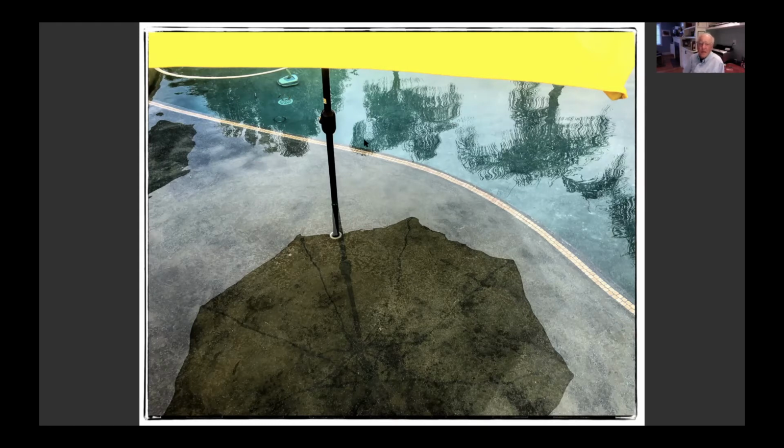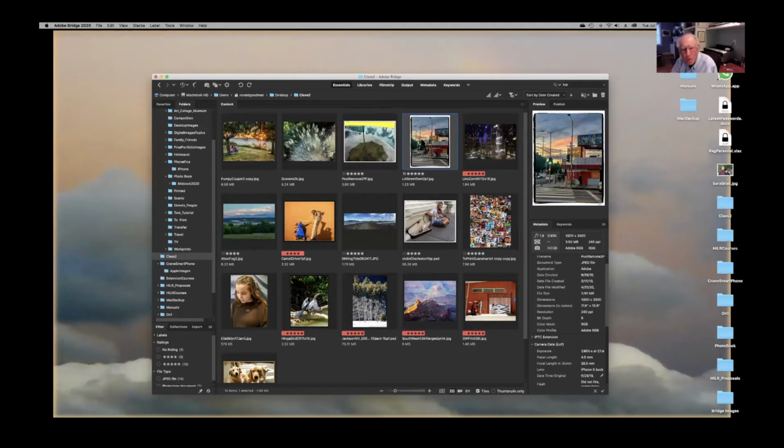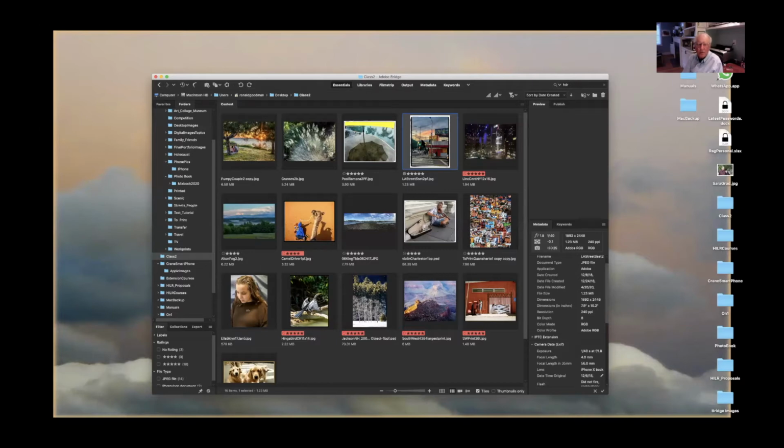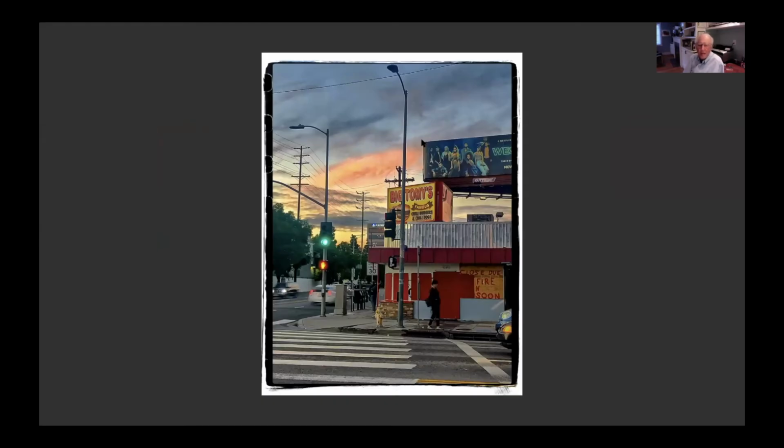The contrast of the yellow at the top gives you, again, I wouldn't say negative space, but a balance to the reflection of the umbrella in the water and the yellow there at the top. These are some of the elements of composition. I want to show you another very good example of how to use high dynamic range. This is a photograph taken as the sun has gone down. So it's very, very dark in the foreground, and it's still quite bright at the top.